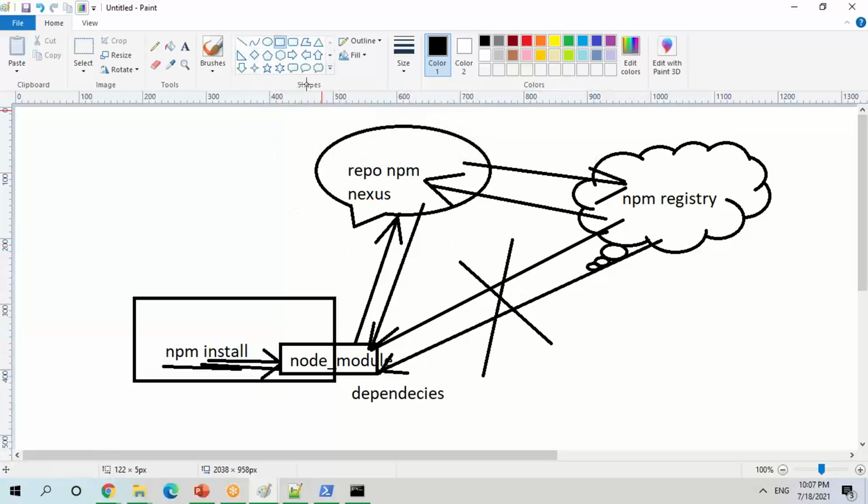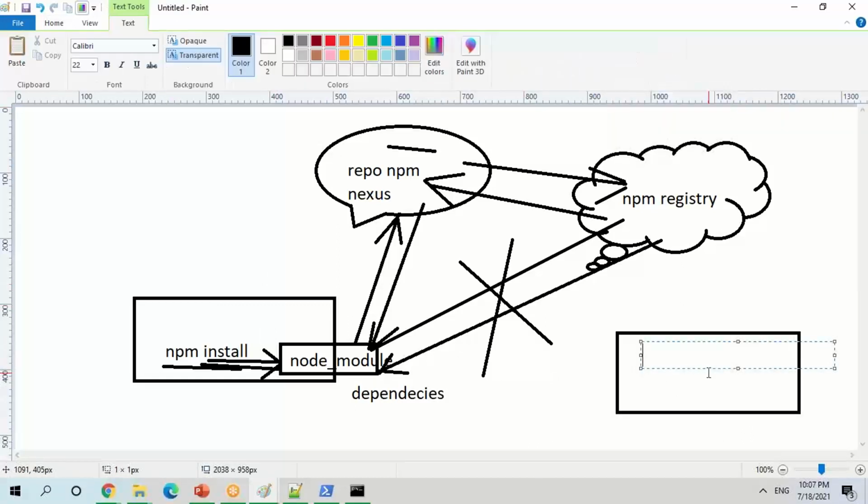Now the advantage: suppose you are going to do a build for another project. Your project specific dependencies are already here. When another project, let's say project B, runs npm install, maybe the same dependencies will be used. If you see the package.json file, you have all the project specific dependencies.